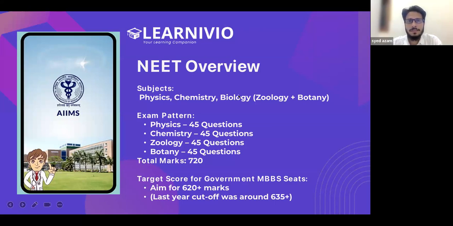Yes. Anything else regarding NEET? Since in NEET there is nothing new or in addition to the NCERT, that's why we have not made many slides for NEET.